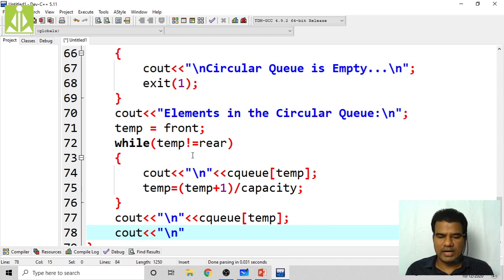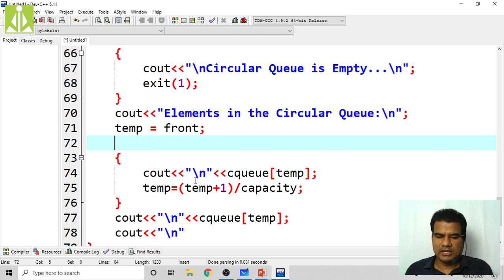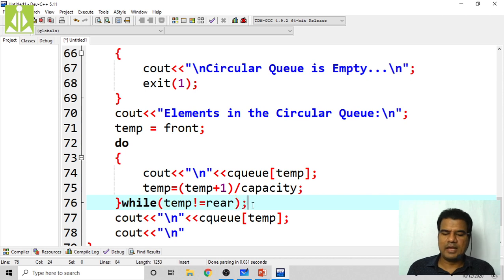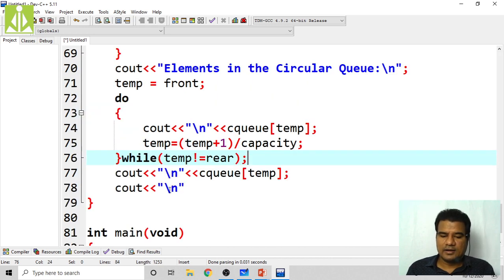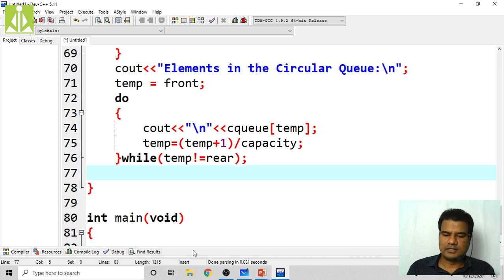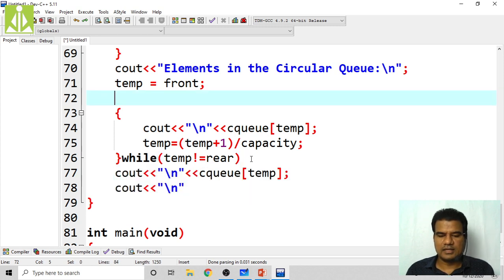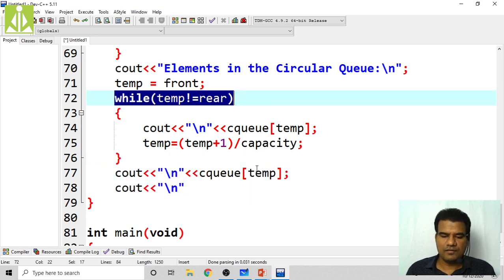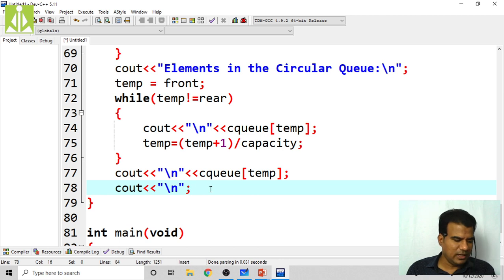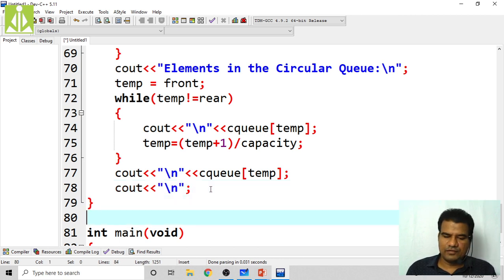Or you can do it another way: put this condition here and make it a do while instead of while, and remove this entire thing. But we go this way only. So this is the end of the display function.